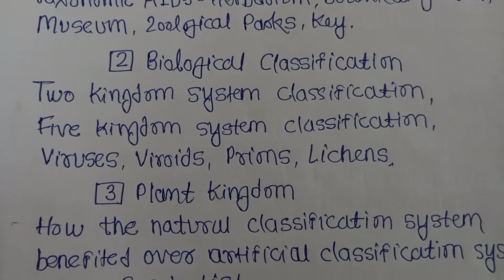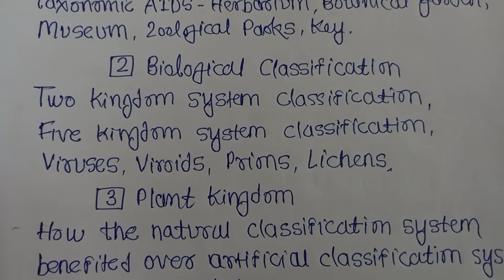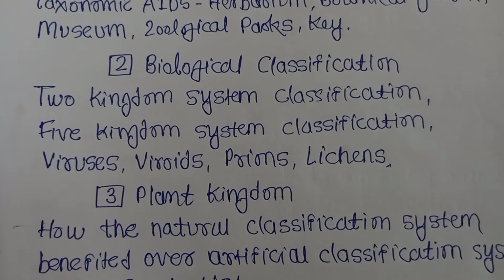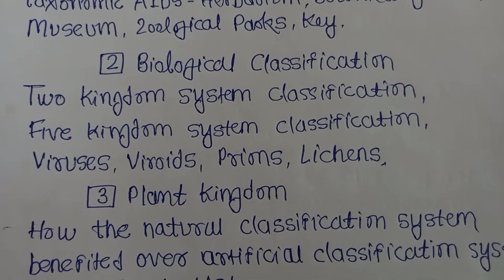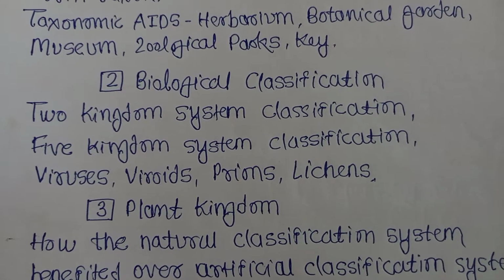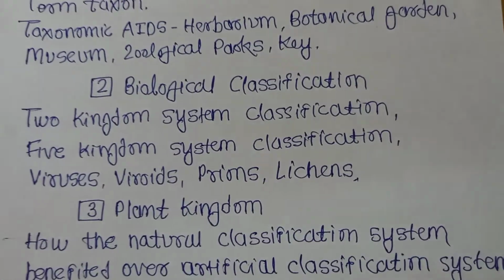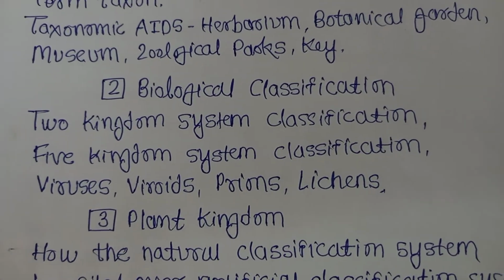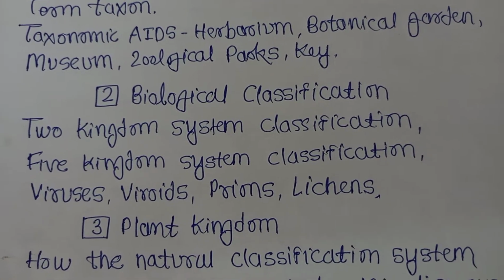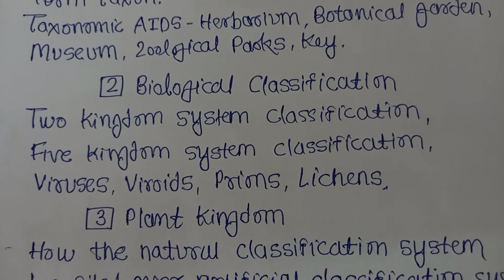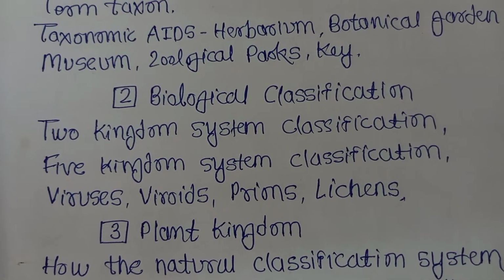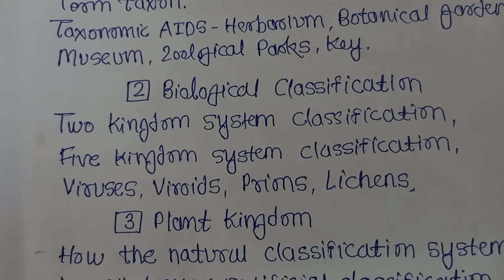Then viruses, all of you know viruses, they have genetic material and the enzyme reverse transcriptase, and a protein coat. They are not included in living or non-living. Then viroids, these are without protein coat, and their molecular weight of genetic material is less than viruses. Then prions, particular infectious protein folds, that is called prions.